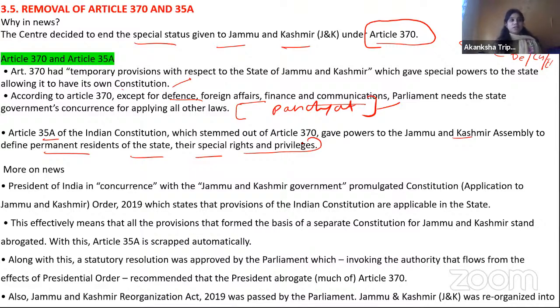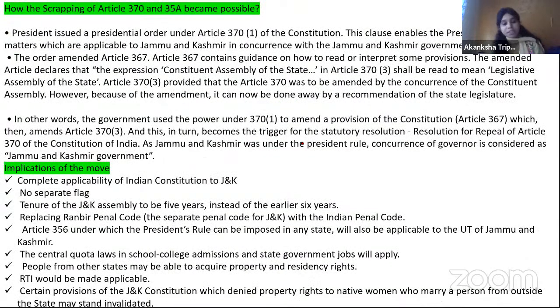And suppose if a girl is from Kashmir and if she's marrying a guy who is not from Kashmir, then she will be losing her citizenship from there, जो भी उनका होता है. So ये सारी चीजें थी जो कि अभी सस्पेंड हो चुकी हैं. ओके, ये स्क्रैप कैसे हुआ, इसकी बहुत इंटरेस्टिंग स्टोरी है.